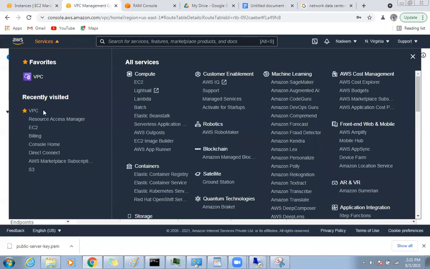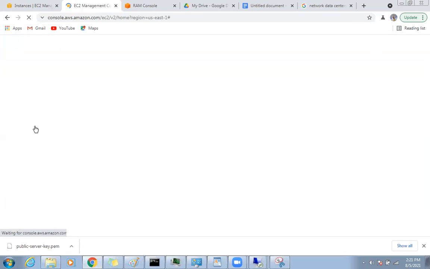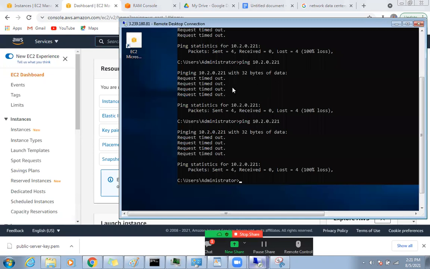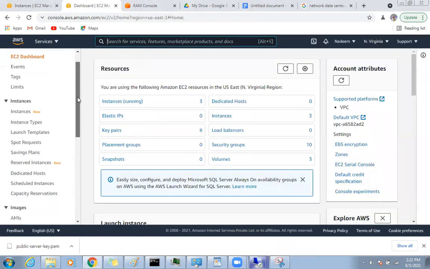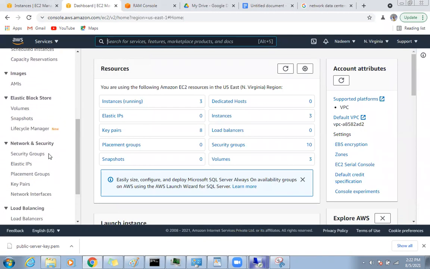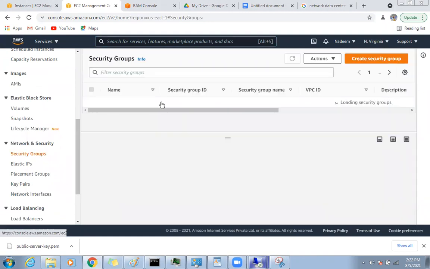If you recall what I have done in the security group, I allowed ICMP with my public IP address only. Right now it is going from private to private. This ping is sourcing from this private IP address to a private IP address, which is not allowed in the security group. So I will go ahead and edit that rule.